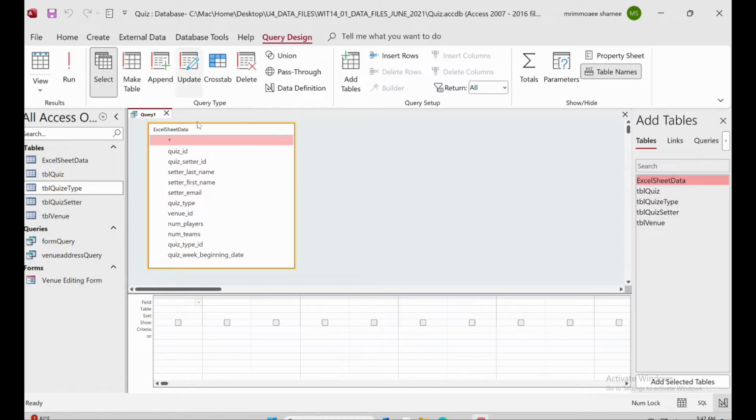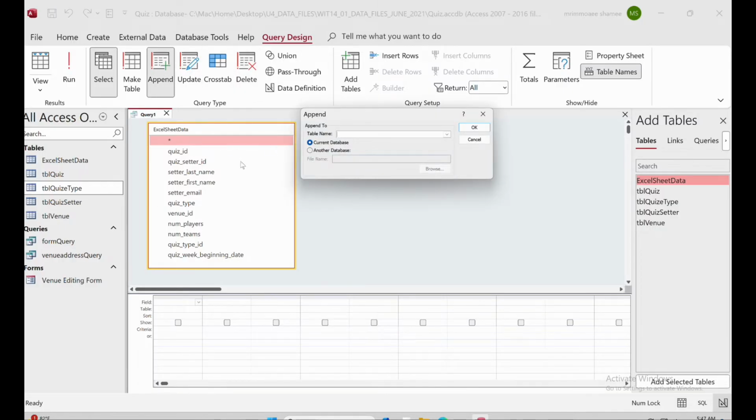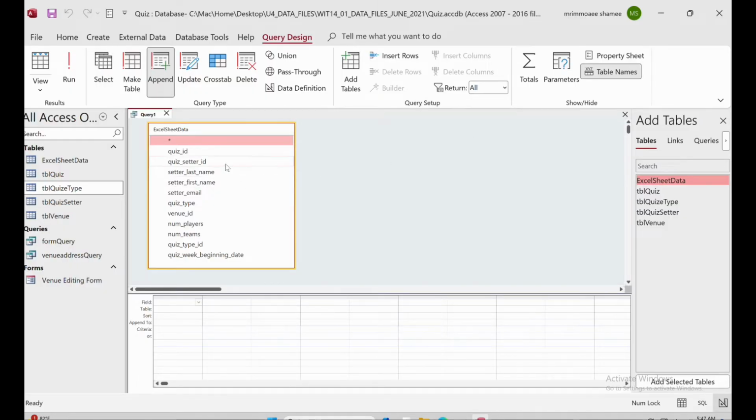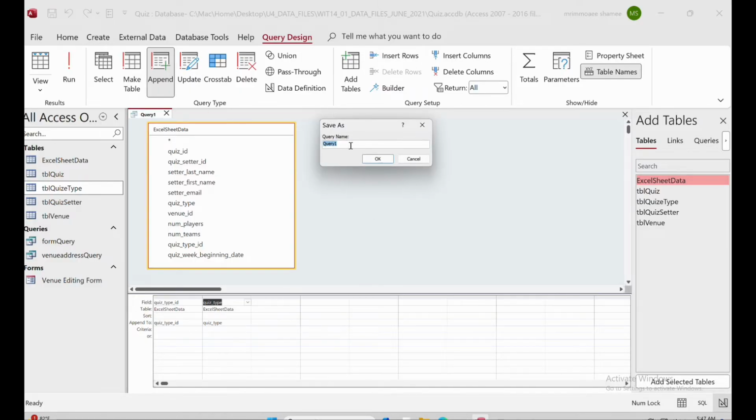Right now, append means you want to export this data to the table you are appending to. So I want to get the data from this table to which table? The easier one was table quiz type, right? Because we will take table quiz last because it has all the foreign key and primary key relationships, right? So we'll take the current database first. Okay, and for the table quiz type, we have a quiz type ID and quiz type, right? This is what we have. So we will save this to append.